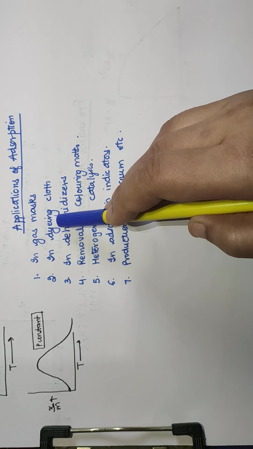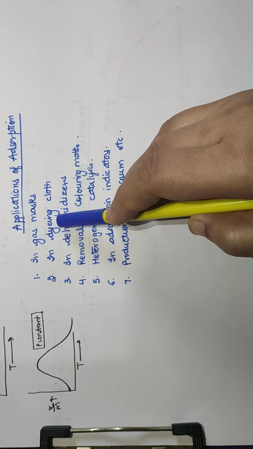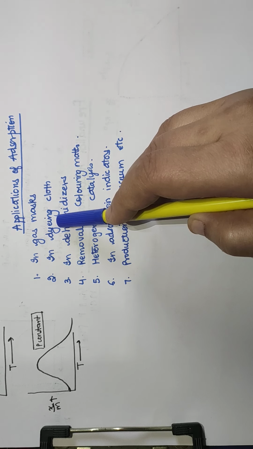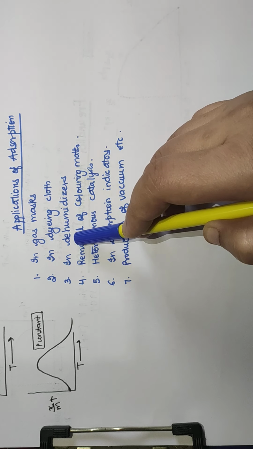The second is in dyeing material. Dyeing cloth means if you want to apply color to cloth, mordants such as alums, phitkari, are used in dyeing of cloth. They adsorb the dye particles, which otherwise do not stick to the cloth. The third is in dehumidifiers. If we want to control humidity, silica gel is used, that is an application of adsorption.